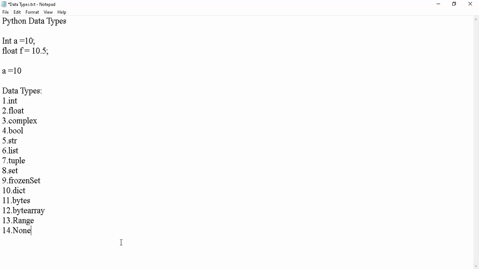And Boolean, str, which is string, list, tuple, set, frozenset, dict, which is dictionary, bytes, bytearray, range, None. These are totally 14 data types available in Python. We need to spend almost a few hours on these data types. First, a basic idea so that you may get much clarity.